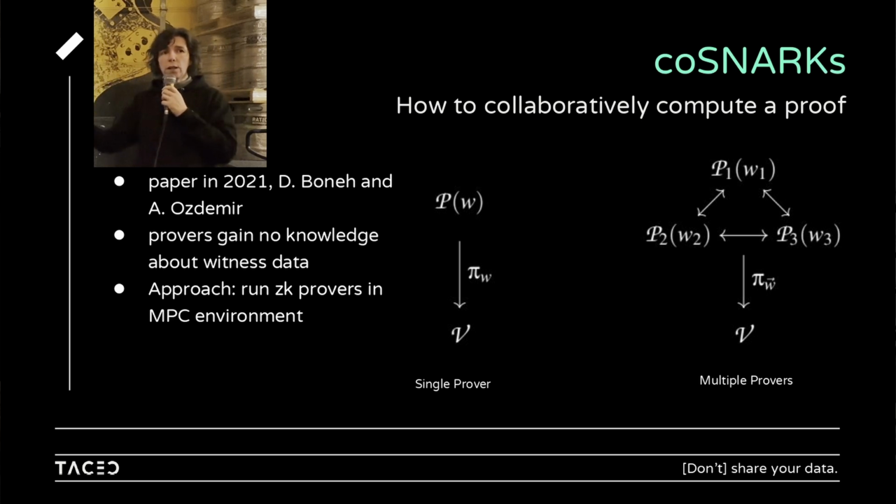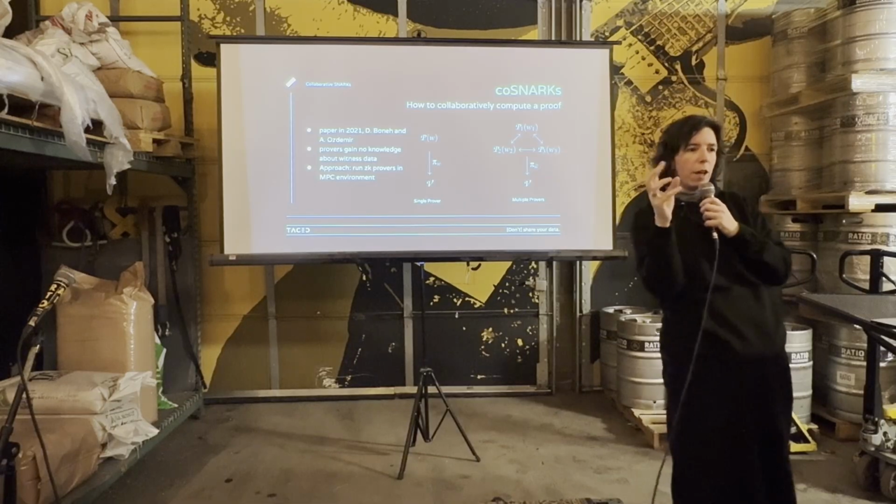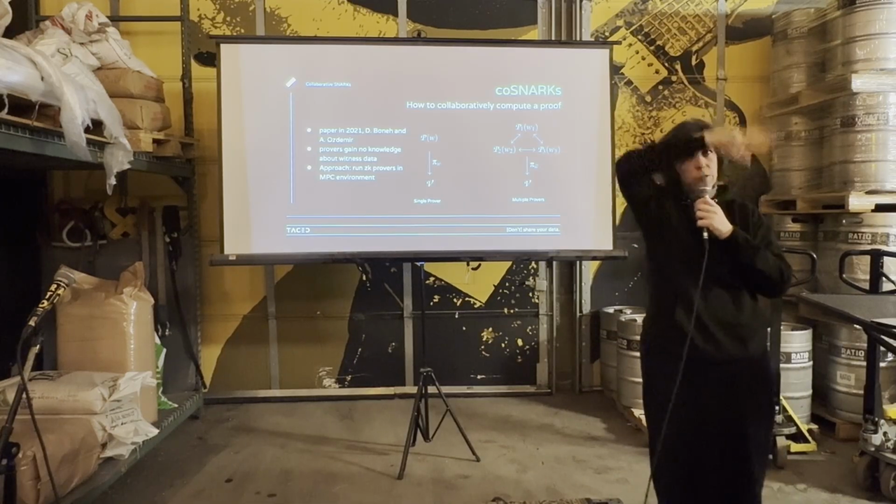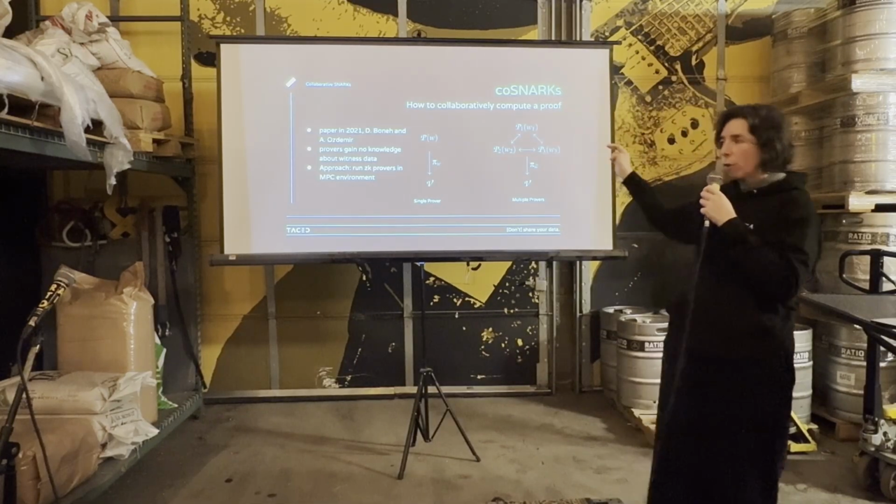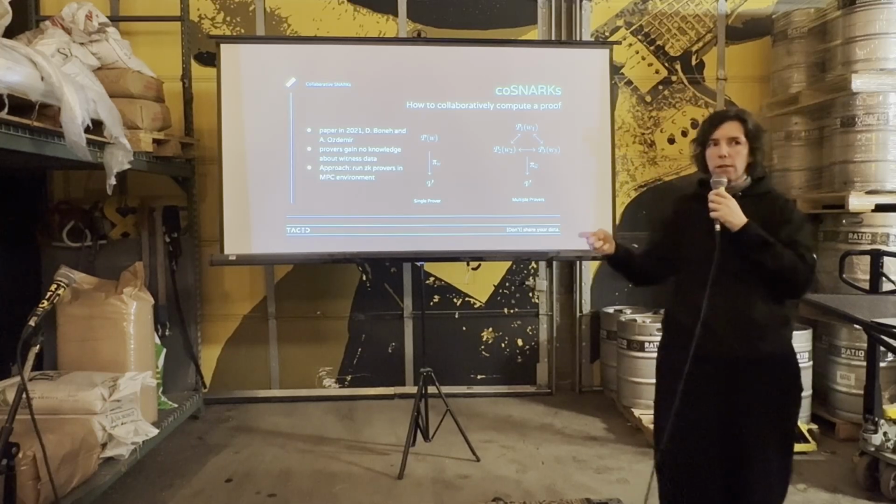This is cool, right? But as Lucas said earlier, in a nice analogy, this is just a great blog post unless you show something special about this. What was the special thing? You have ZK, which has some overhead in the computation that you're doing. You have MPC, which has some overhead. And you feel like, if I do ZK in MPC, these overheads are going to multiply and become huge. And they show that actually this is not the case.